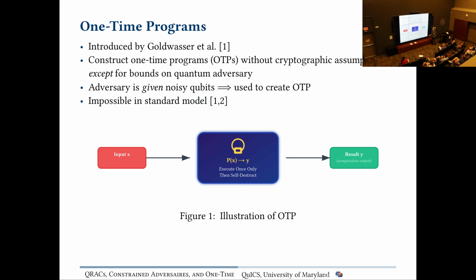So it's stronger than black box obfuscation because there you can evaluate multiple times. Here you can evaluate once. And it's obviously impossible in the classical setting, right? I cannot give you a string that's going to delete itself because you can just copy that string. It's also impossible in the quantum setting if your program's deterministic, you can undo your computation. You can't actually destroy information, but we're not getting too much into that. Just know that's impossible.